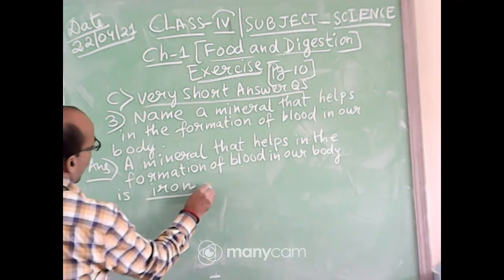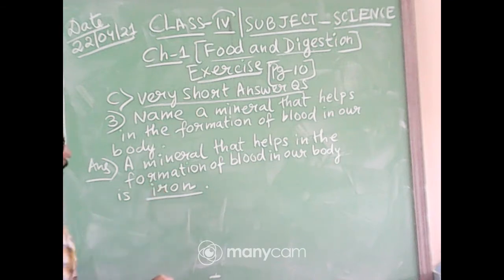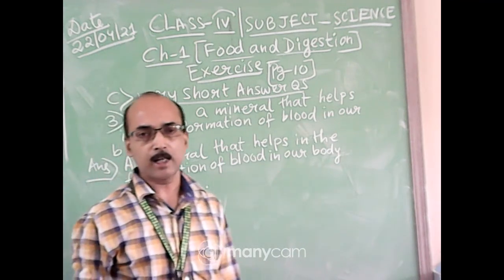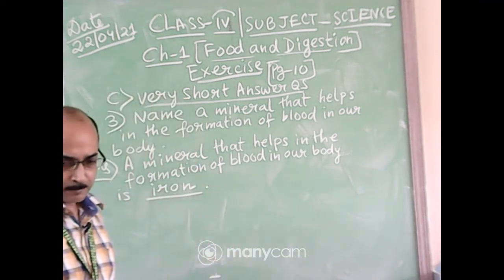You will underline iron, I-R-O-N, you will underline iron. Okay?